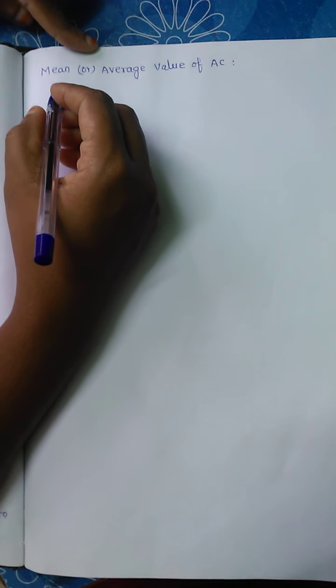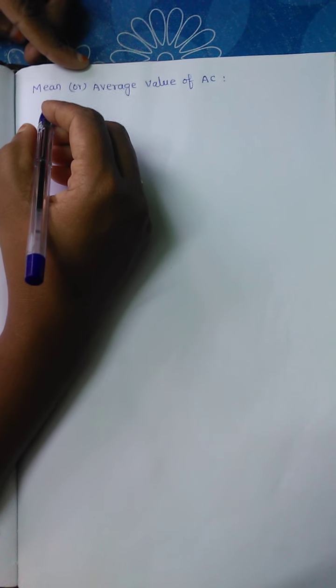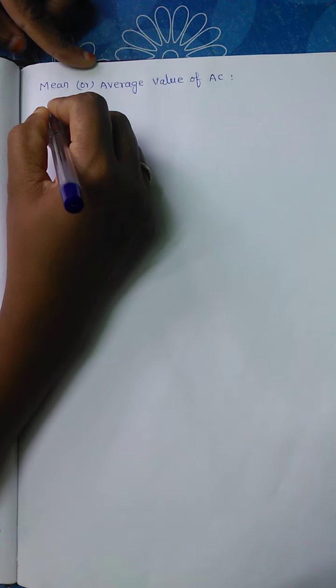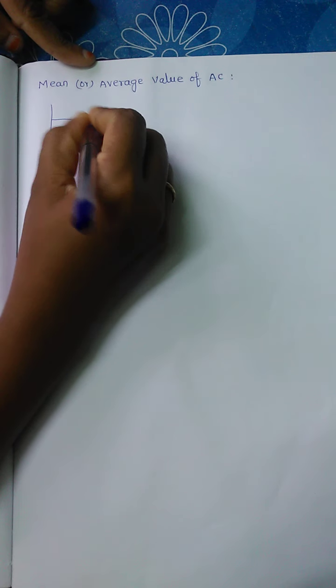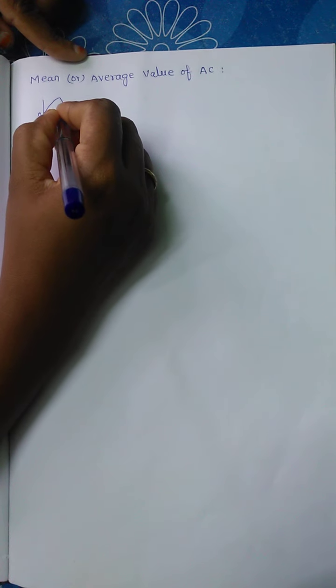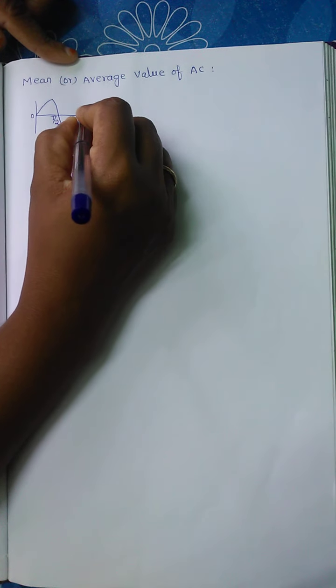Next we are going to see the mean or average value of AC. The mean value of AC is defined as the value of AC which would send the same amount of charge through a circuit in a half cycle, that is sent by the DC in the same time dt. If you consider the alternating current over a complete cycle, this is 0, and this is the time interval T by 2 for the half cycle, this is T.